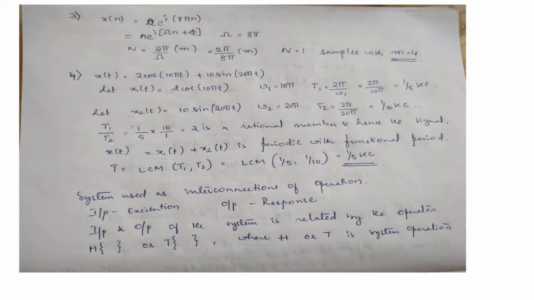Next, we are going to discuss systems as an interconnection of operations, where input is the excitation and output is the response. Input and output of the system are related by the operator H, where H is the system operation.